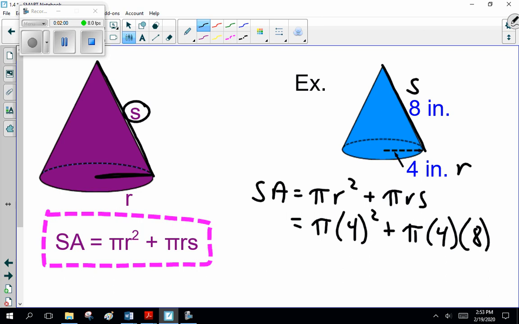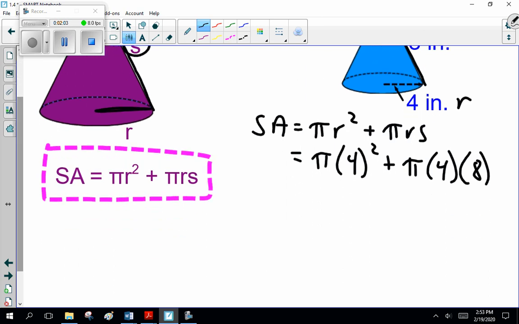Slant height is 8. Now, as a warning to you guys, pay attention. I was taught to do this before calculators came out. So what I do right out of habit is go 4 squared, or 16 pi. 4 times 8 is 32 pi, which is 48 pi right off the bat.